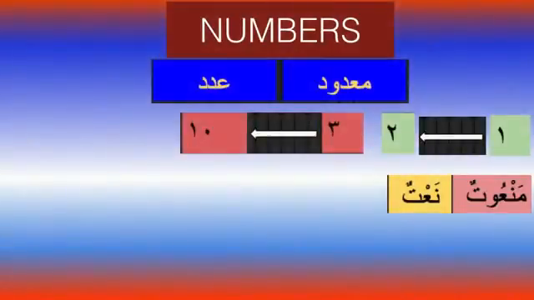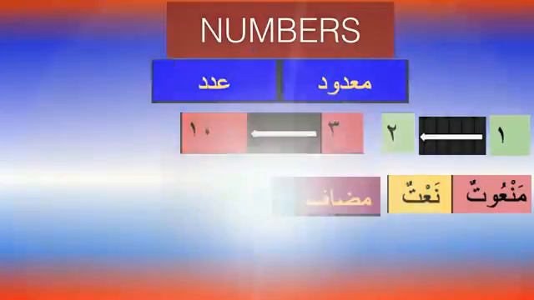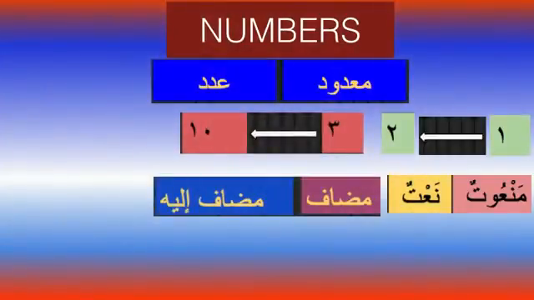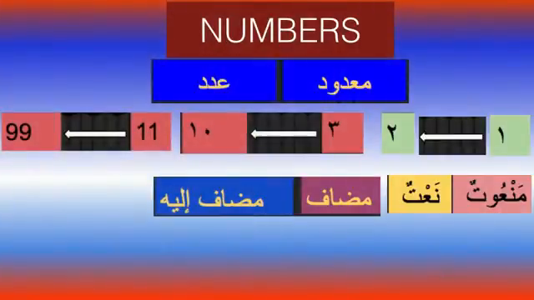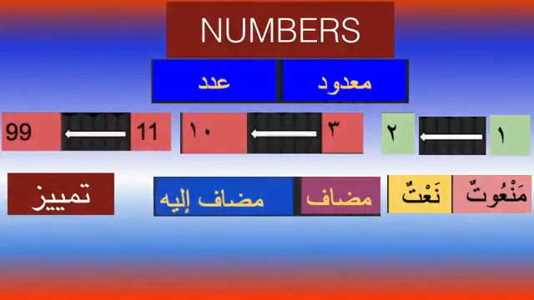From 3 to 10, the combination of ma'dud and adad is mudaf ilayhi, where the thing which is counted is mudaf and the number comes as mudaf ilayhi. From 11 to 99, the ma'dud comes as a tamyiz.